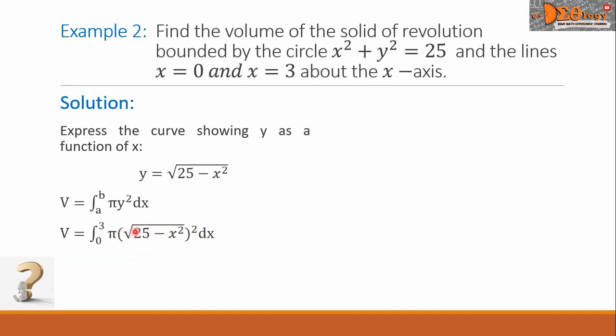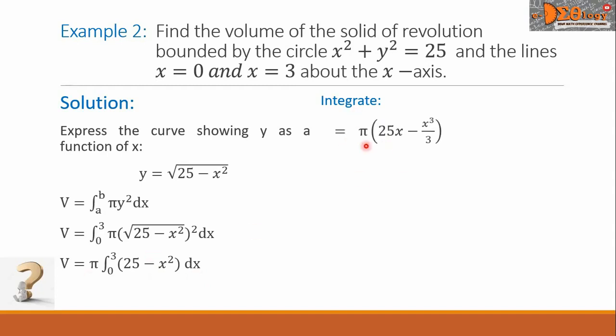We can cancel the radical and the power 2. Also, we can move this pi, being a constant, outside the integral sign. So we have now V equals pi times the integral from 0 to 3, 25 minus x squared dx. We will do integration now.